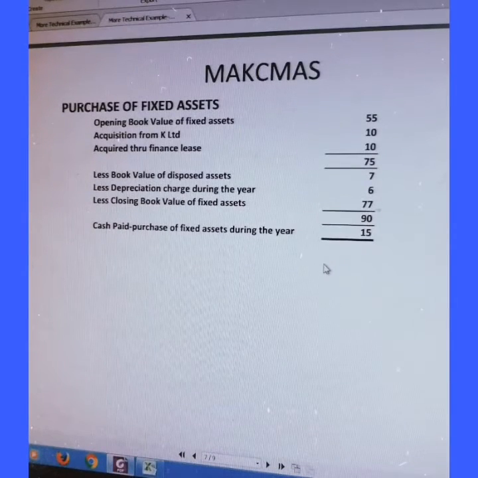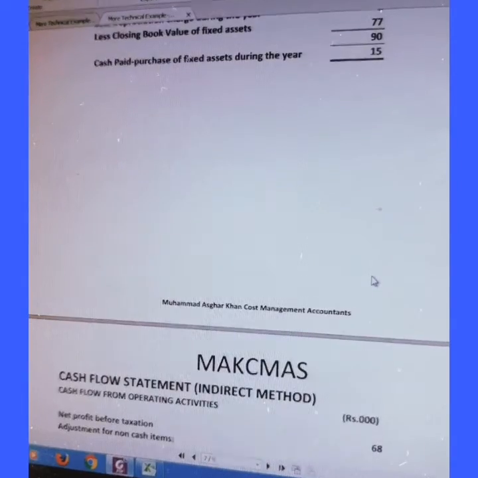Purchases of fixed assets: opening book value of fixed assets 55, acquisition from K Limited 10, acquired through finance lease this, total 75, book value of disposed asset 7, depreciation charge 6, closing book value 77, comes to 90. So the cash paid for purchase of fixed assets is the differential figure, 90 minus 75, which is 15.